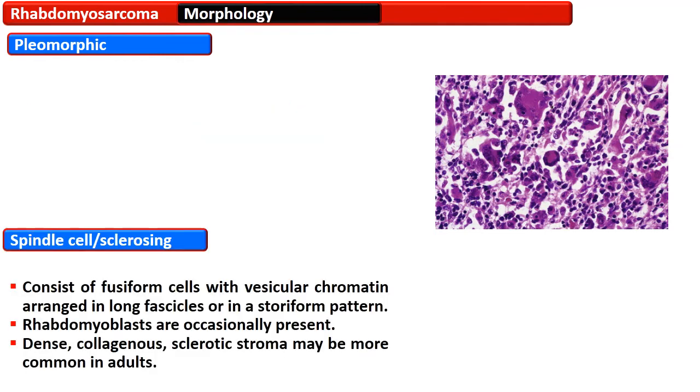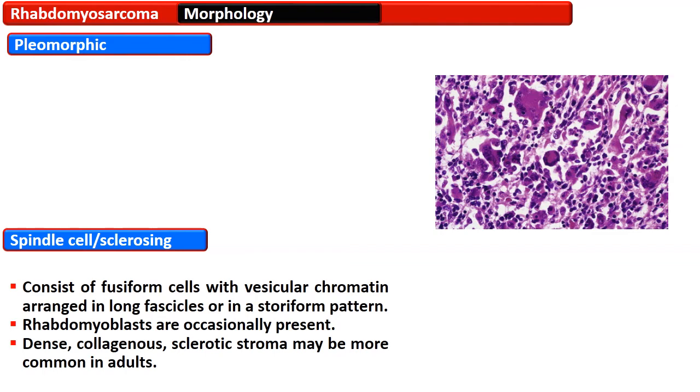The spindle cell variety may occur in children or adults. The spindle cells are arranged in fascicles or in a storiform pattern, and in children they usually affect the paratesticular region and have a favorable prognosis, while in adults they tend to affect the head and neck region and have a bad prognosis. Rhabdomyoblasts are occasionally present in this spindle cell type of rhabdomyosarcoma.